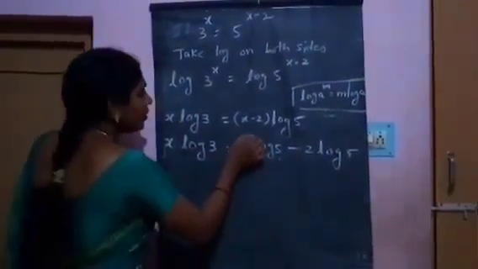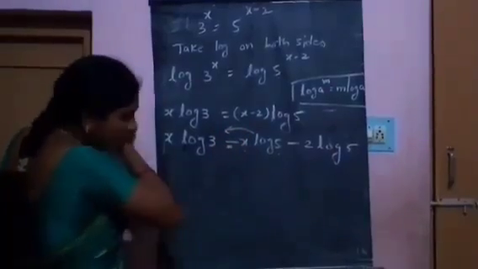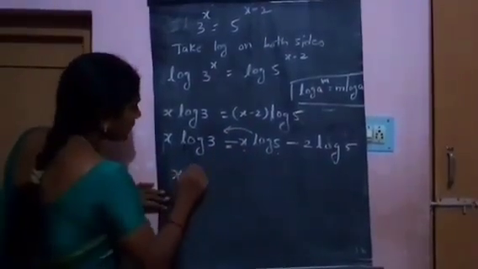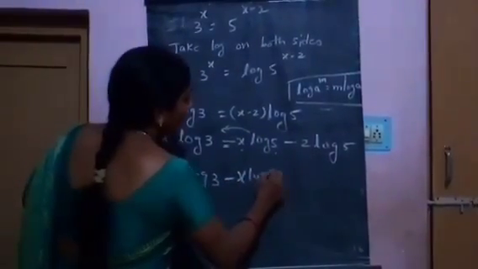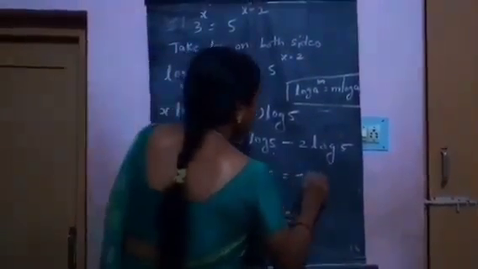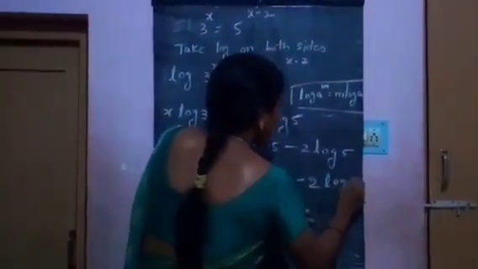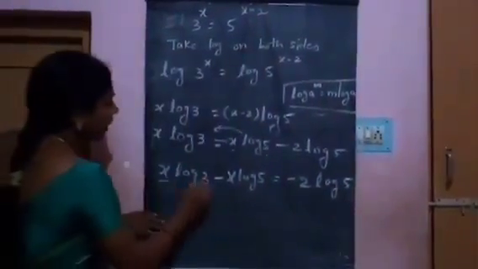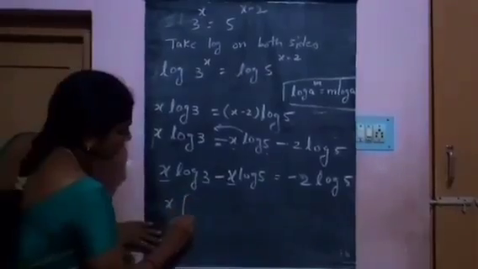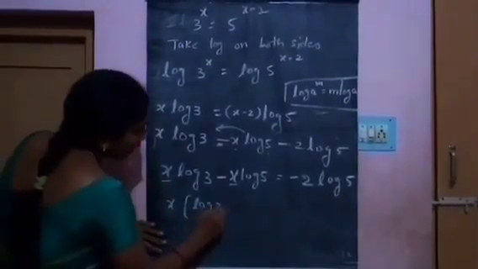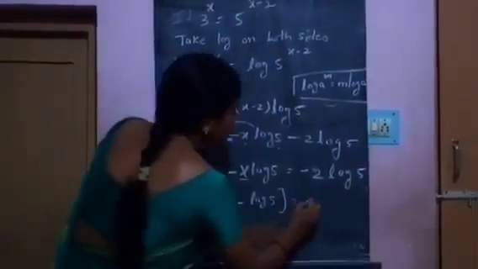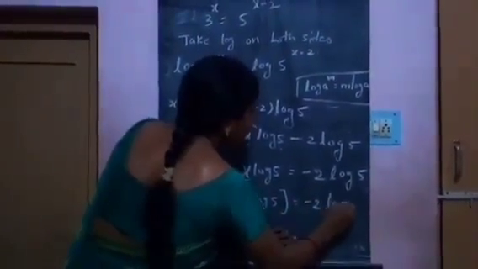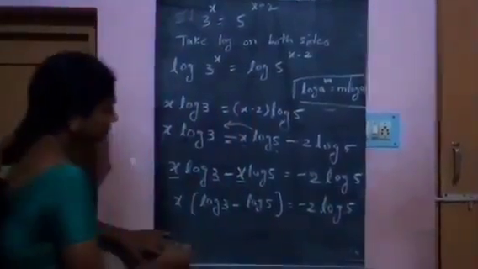Moving x log 5 across, this can be written as x log 3 minus x log 5 equals minus 2 log 5. Taking x common, x times log 3 minus log 5 is equal to minus 2 log 5.